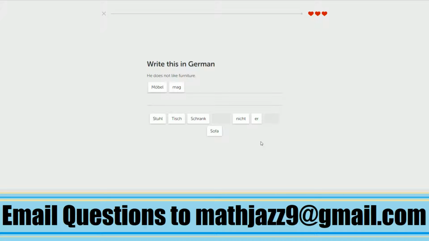If we were talking about the cat, we'd go die Katze mag, because the cat is like one sentence object, even though it's two words. The word die and the word Katze, it's like one sentence object, and so we treat that like one object, and then we have to put the verb as the second object in the sentence. So that's why Möbel mag, we put furniture first because it's capitalized.